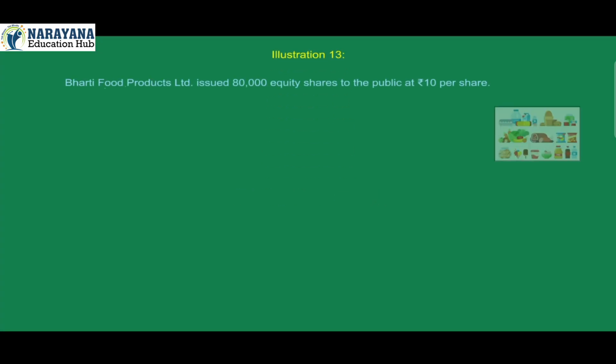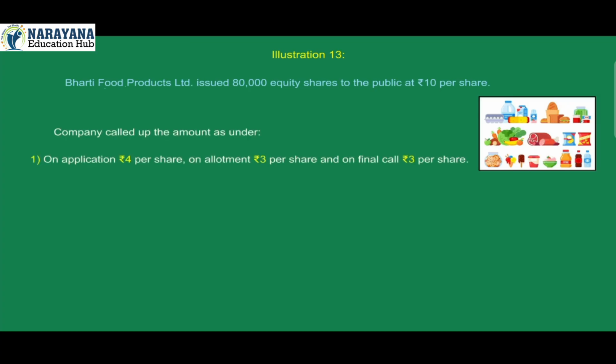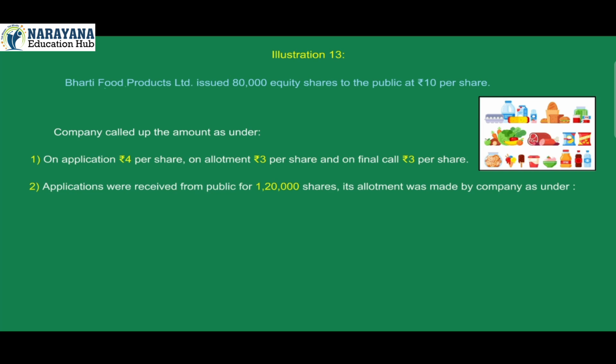Illustration 13. Bharti Food Products Limited issued 80,000 equity shares to the public at Rs 10 per share. Company called up the amount as under. 1. On application Rs 4 per share, on allotment Rs 3 per share, and on final call Rs 3 per share. 2. Applications were received from public for 1,20,000 shares.